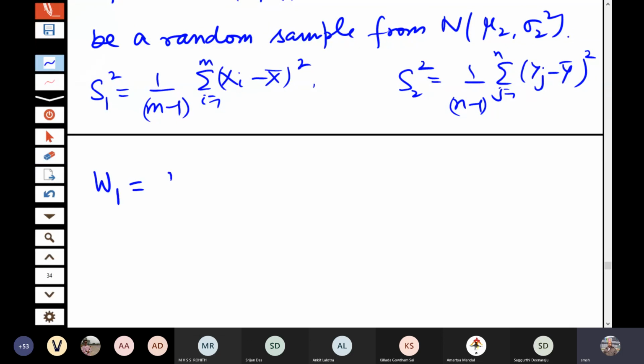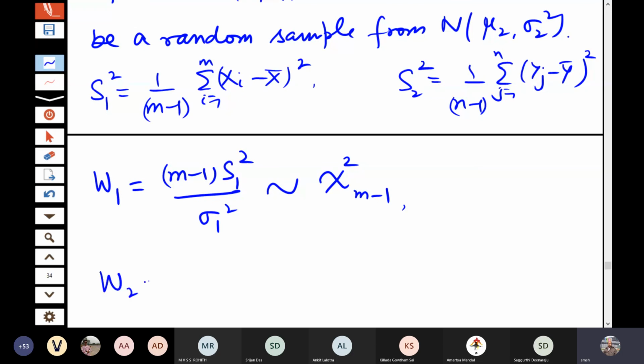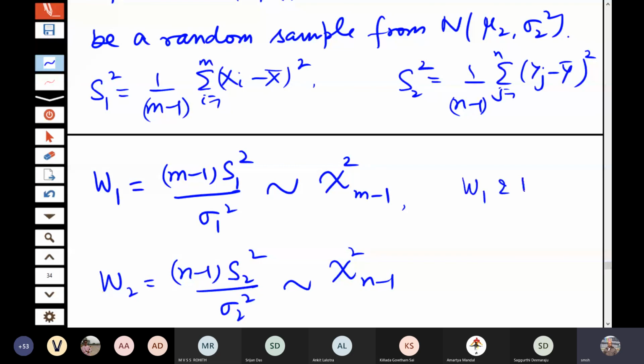W1 is equal to m minus 1 S1 square by sigma 1 square. This will follow chi square on m minus 1 degrees of freedom. Similarly, W2 is equal to n minus 1 S2 square by sigma 2 square, which will follow chi square on n minus 1 degrees of freedom. And W1 and W2 are independent because they are taken from different populations.